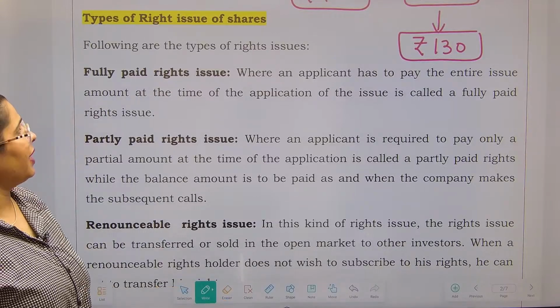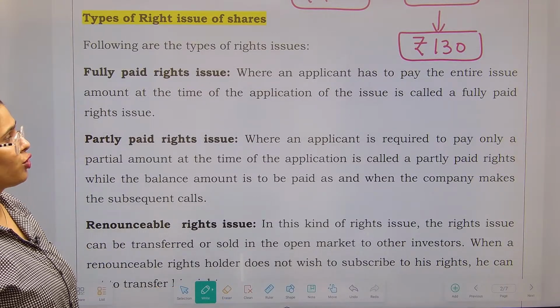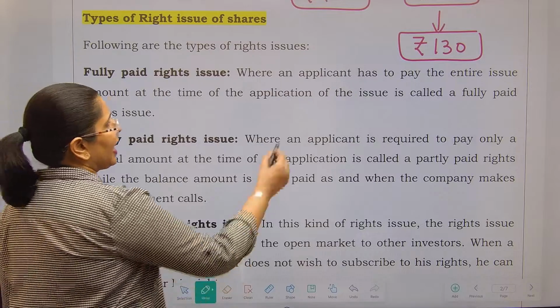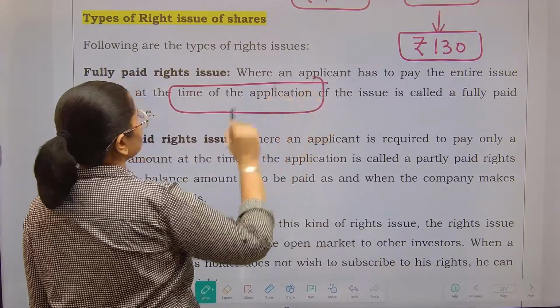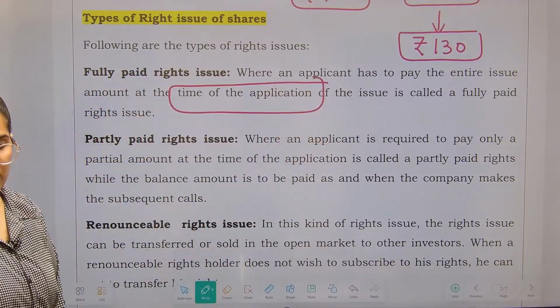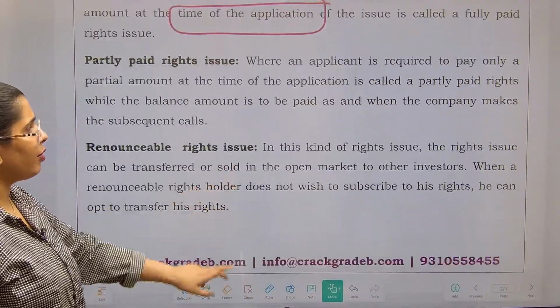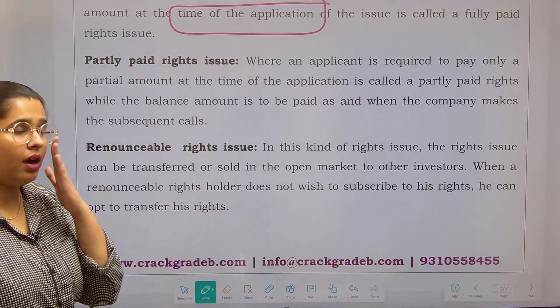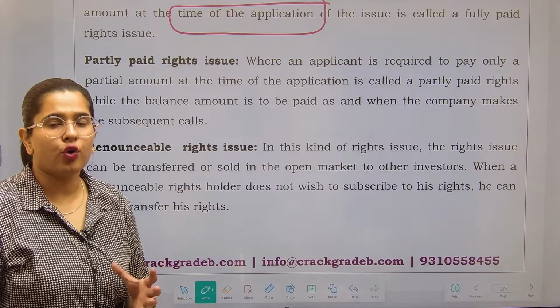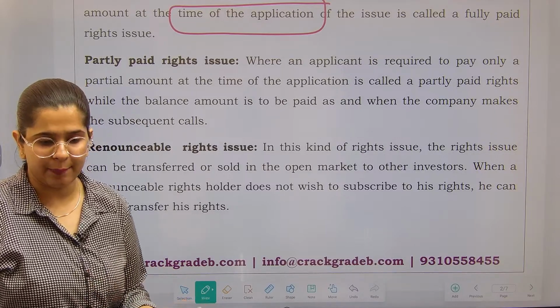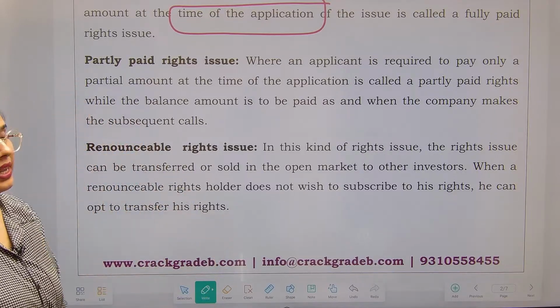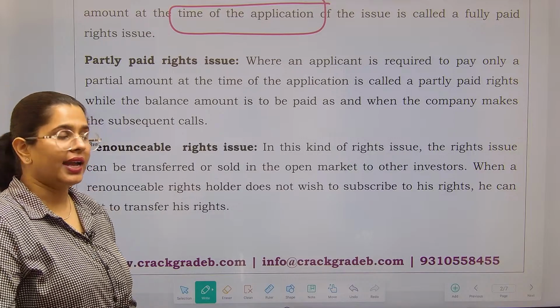Number one, fully paid right issue. So when an applicant has to pay the entire issue amount at the time of application, that is called the fully paid right issue, right? Next is partly paid right issue. So over here at the time of application, you only have to pay a part amount, right? Or only a portion of the amount, not the complete amount. So that is something we will be calling as partly paid right issue.